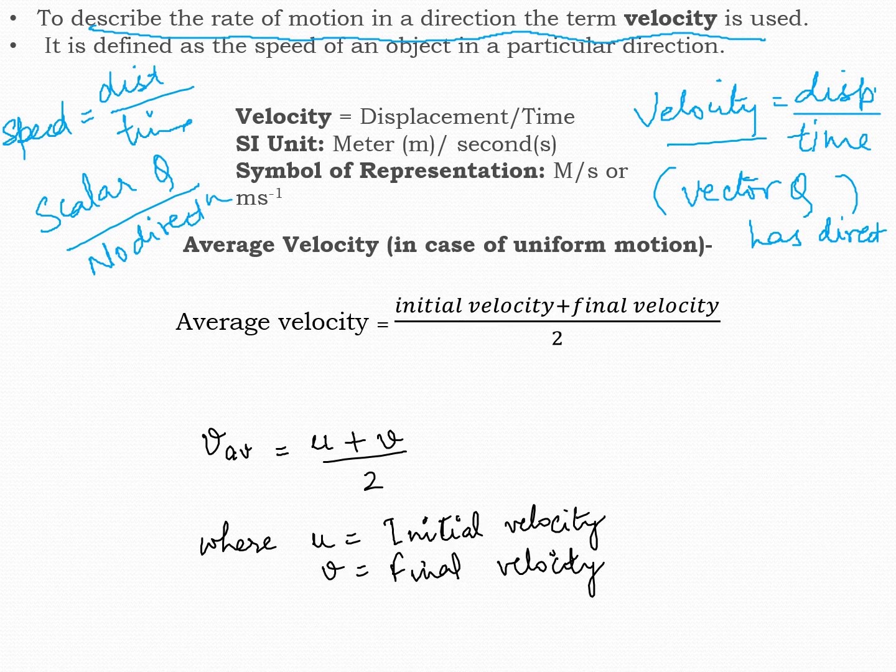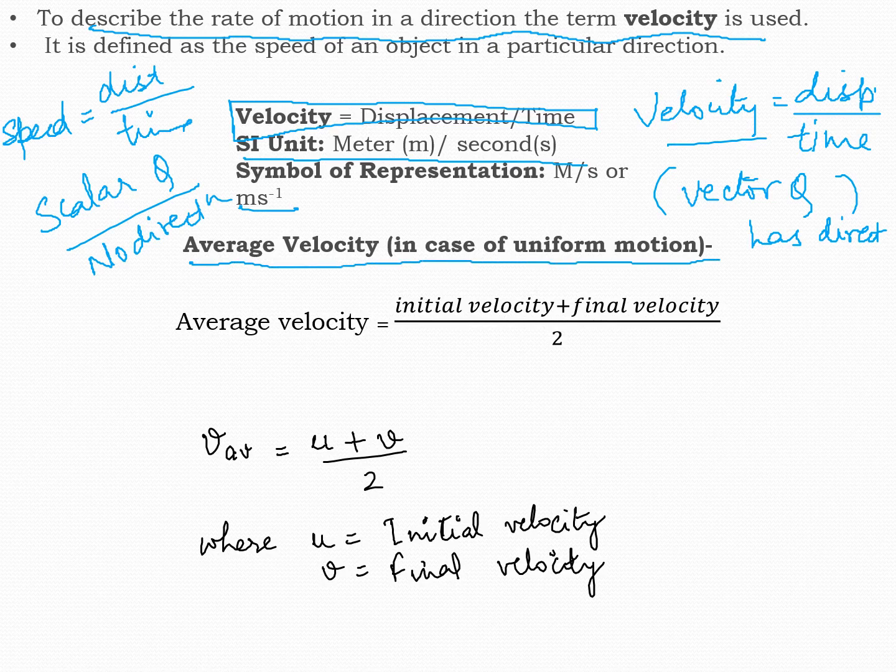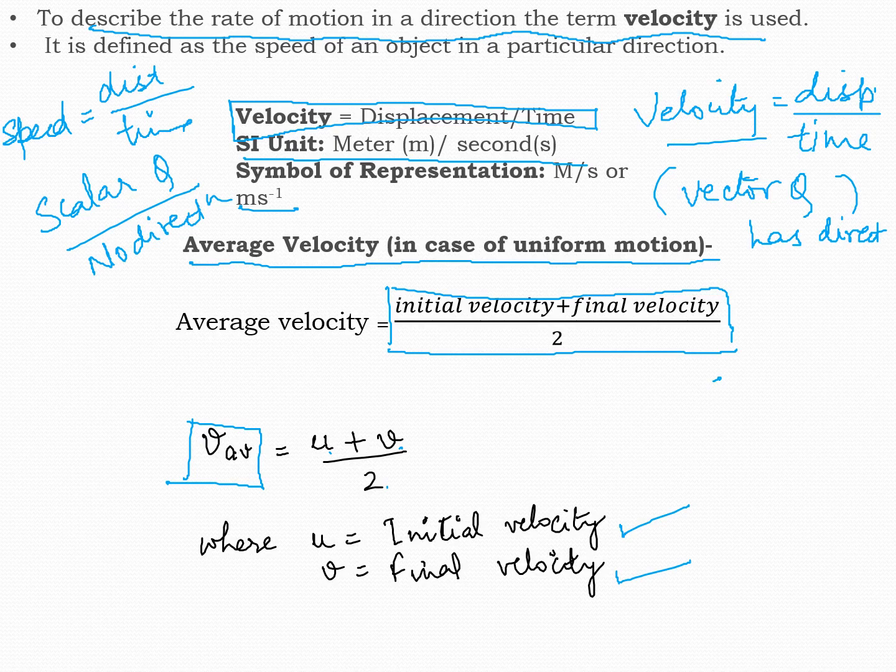So now the formulas: velocity is displacement by time. Its unit is also the same, meter per second or m s to the power -1. Average velocity in case of uniform motion is calculated as initial velocity plus final velocity by 2. So V average velocity is given as (u plus v) by 2, where u is your initial velocity and v is your final velocity. Always remember, in alphabetical order you get a u and then a v.